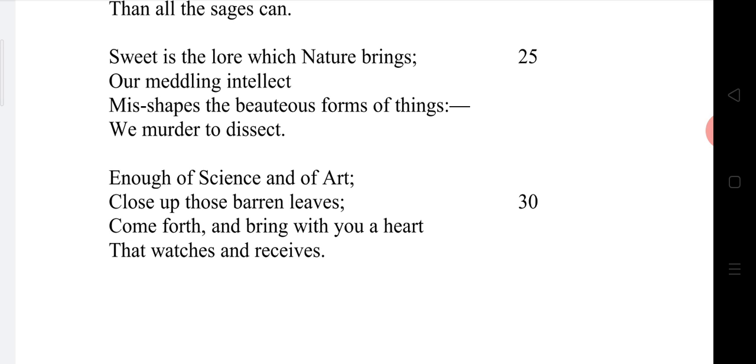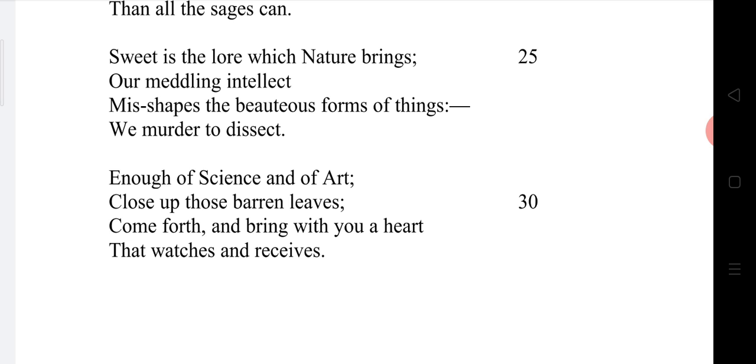Don't come only physically into the nature. Come into the forest with your heart that can observe the beauty of the nature, that can watch and receive the beauty of the nature.